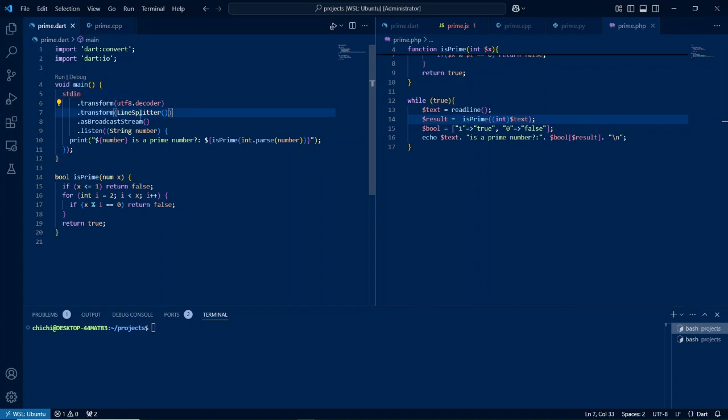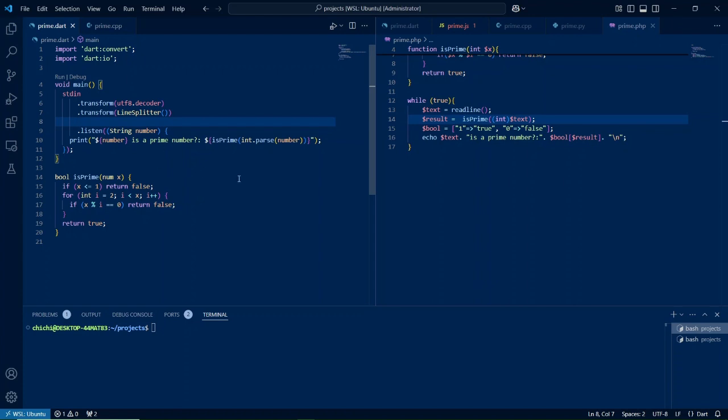We transform our stream, that's what these two lines do, and then we change our stream into a broadcast stream. This is the only way for us to be able to listen to this stream multiple times. If I eliminate this line and run this program, we'll only be able to listen once for user input, and then the program will terminate.